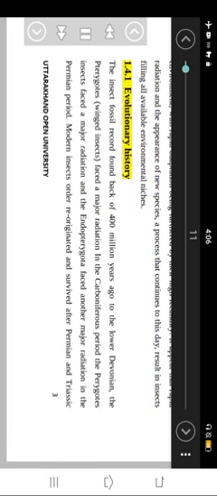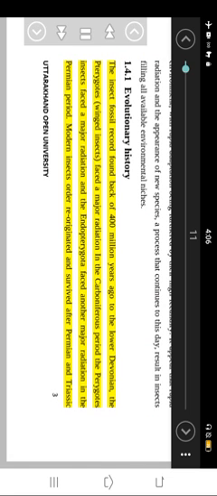1.4.1 Evolutionary history. The insect fossil record goes back 400 million years to the Lower Devonian. The Pterygota, winged insects, faced a major radiation in the Carboniferous period. The Endopterygota faced another major radiation in the Permian period. Modern insect orders re-originated and survived after the Permian and Triassic extinction. More modern insect families appeared in the Jurassic, and further variation and diversification, probably in genera, occurred in the Cretaceous. By the Tertiary, there existed many of what are still modern genera, hence most insects in amber are indeed members of extant genera. Into essentially modern form, most insects diversified in only about 100 million years.